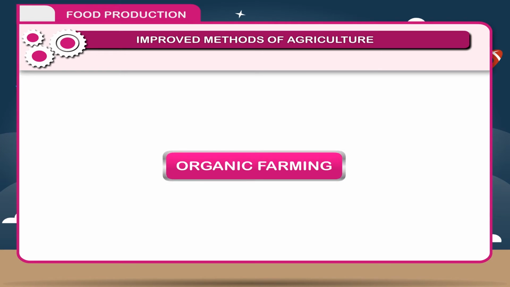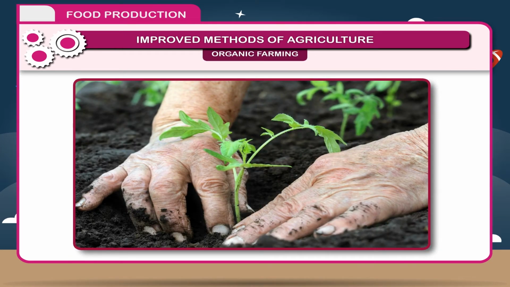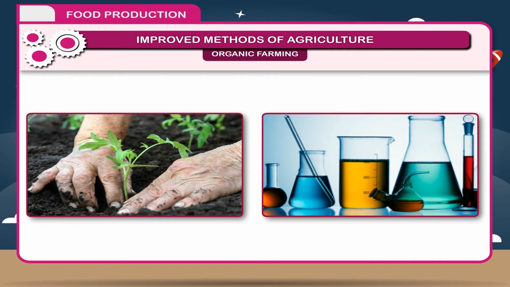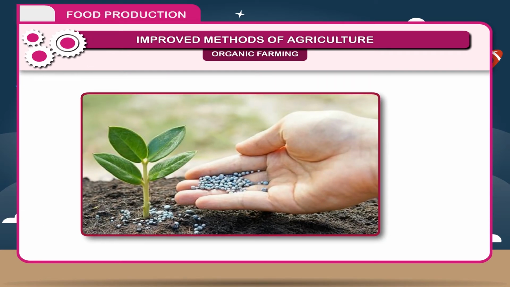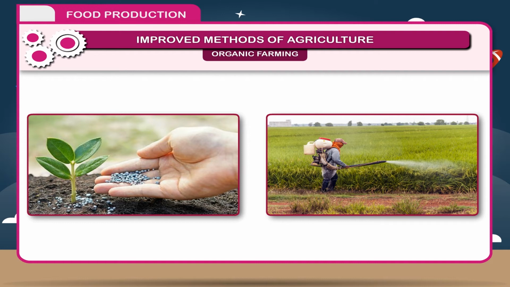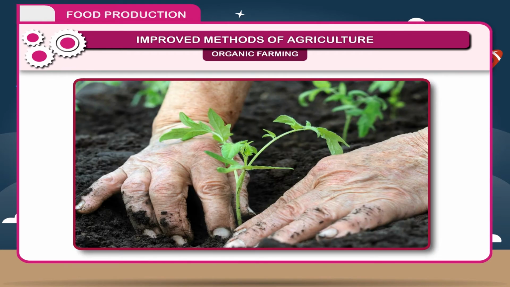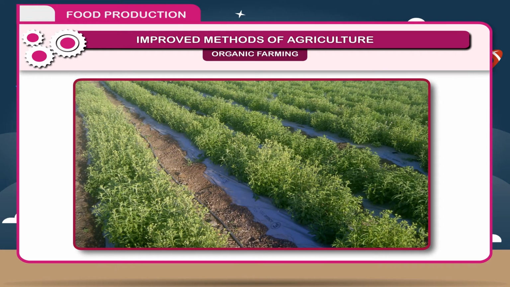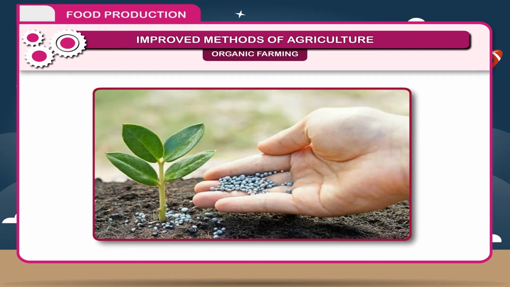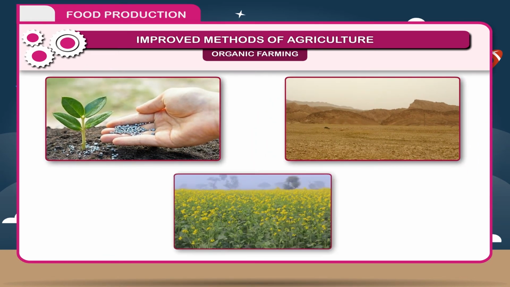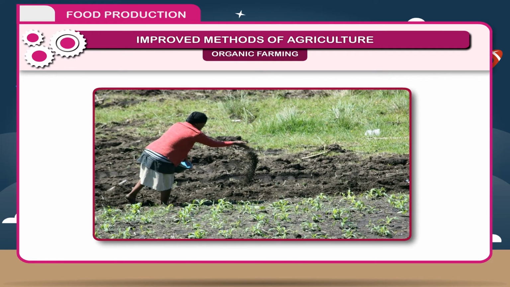Organic farming. It is an agricultural practice of growing crops without the use of synthetic chemicals. Instead of chemical fertilizers and pesticides, biofertilizers are used. Organic farming does not alter the composition of the soil. It increases the nutrients and water holding capacity of the soil. It reduces the harmful chemicals present in the soil and converts barren land into fertile land. The organic manure does not harm the soil or the crop even in excess quantity.